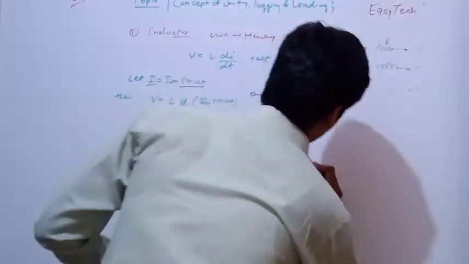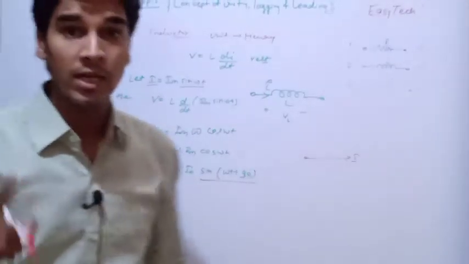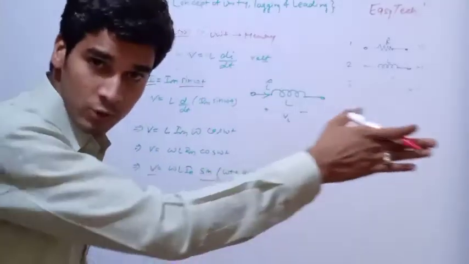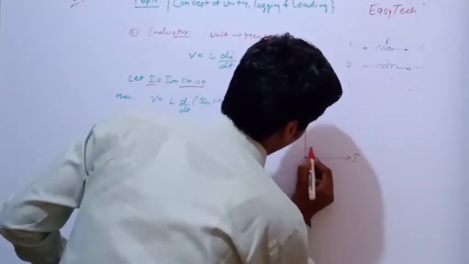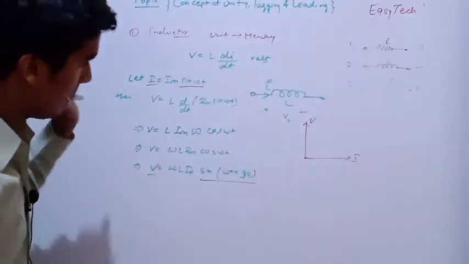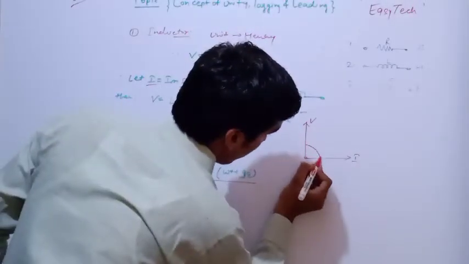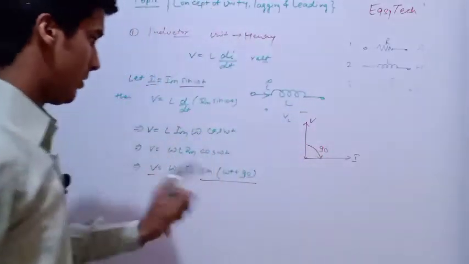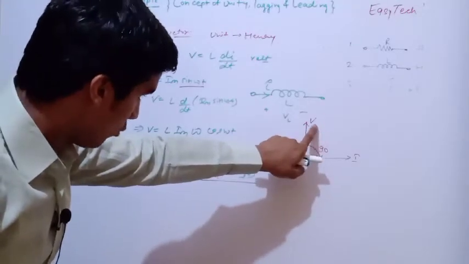That means if this is the phase difference, I already told you that we will take I as the reference phasor. So if I take this I reference phasor in the direction of x, the phasor for V will be in this diagram. V will be in the direction of the y axis, and it is equivalent to 90 degrees. That means I is lagging 90 degrees with respect to voltage.